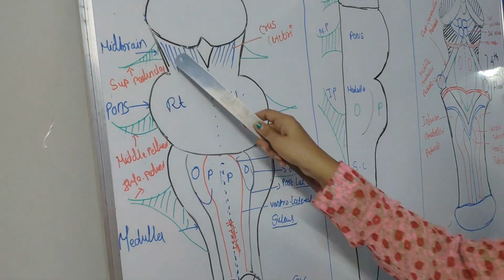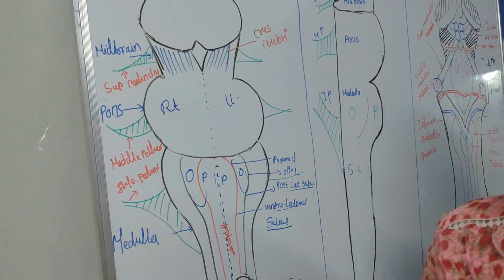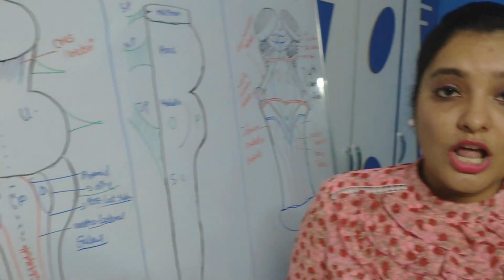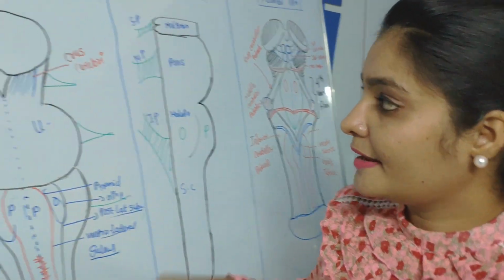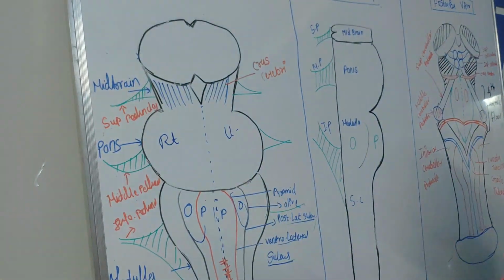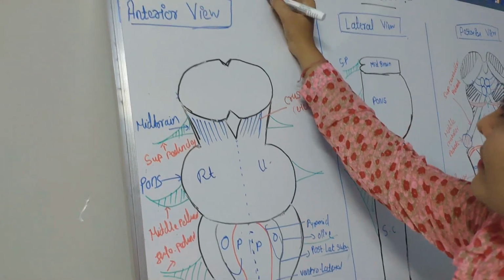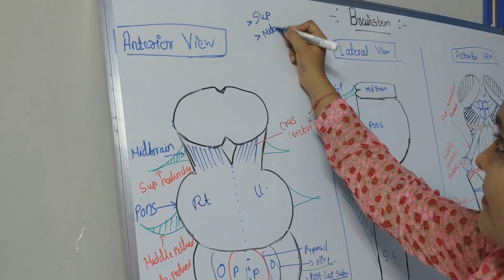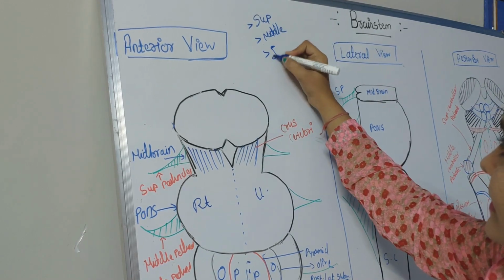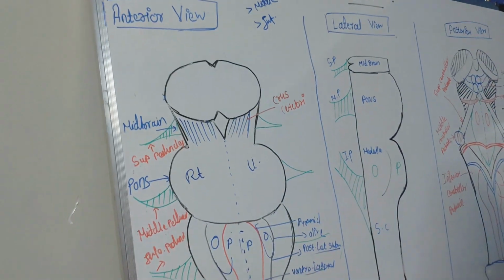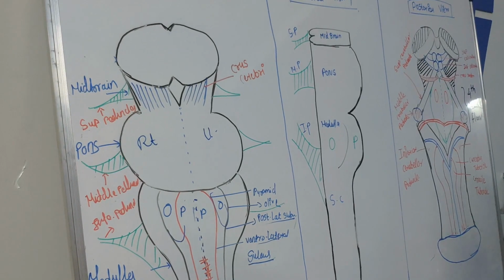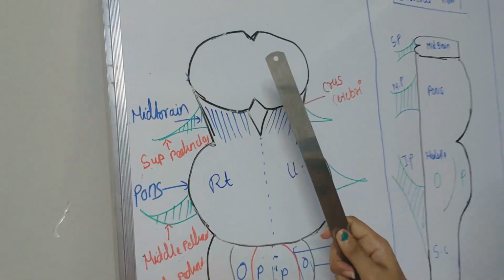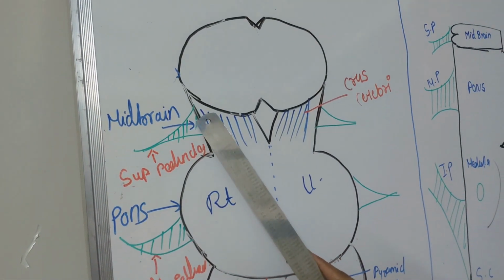These gates are called cerebellar peduncles. There are mainly three types of cerebellar peduncle: superior cerebellar peduncle, middle cerebellar peduncle, and inferior cerebellar peduncle. The superior cerebellar peduncle is situated in the midbrain.